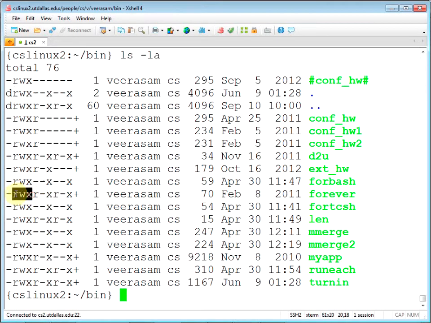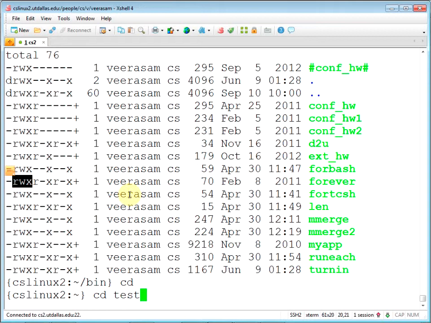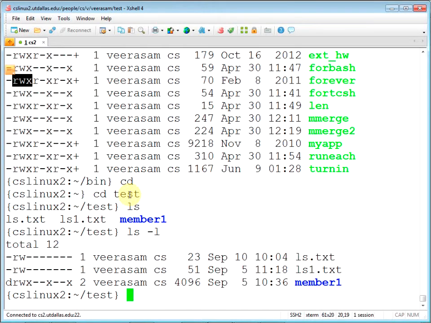So you have read, write, execute, read, write, execute, read, write, execute. If you have simply data files, it won't have execute, right? So as I saw in the test directory, it just uses read, write. For directories, it has special meaning. Execute means I think you can search the directory or something. Look into that.